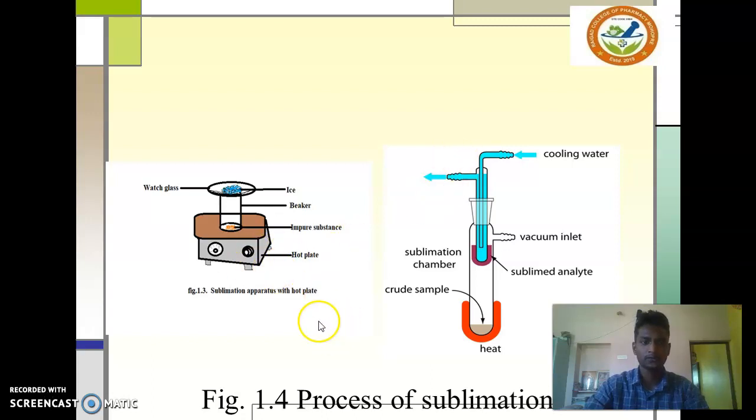First, the solid state, by using the sublimation apparatus with a hot plate, in which a beaker containing the mixture of the compound is covered with a watch glass placed with ice. Then start the hot plate, evaporate the compound and attract the impurities, and the remaining is the pure form. These are the solid state. And the liquid state uses a test tube, in which the analyte sublimes and the impurities are attracted towards it, and the remaining is the pure form of the compound. These are the two types of the sublimation process.